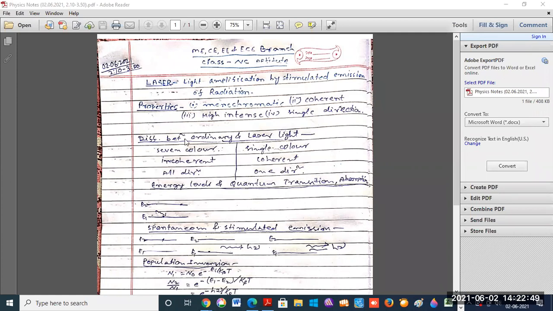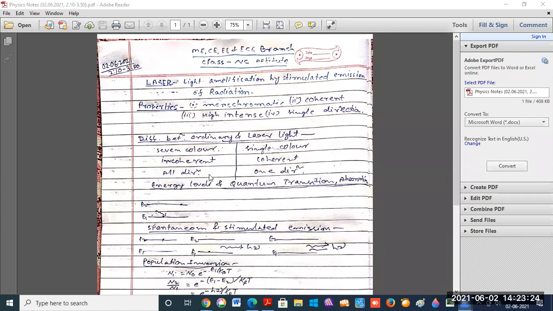So what is the difference between ordinary light and laser light? Ordinary light is made up of 7 colors. Laser light is made up of a single color, which means it is monochromatic. Ordinary light is incoherent, meaning the photons are not in the same phase, but laser light is coherent.